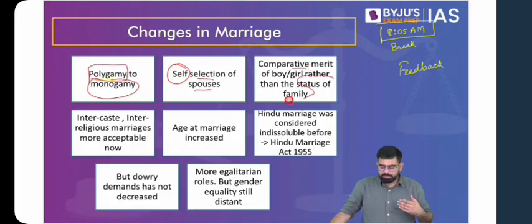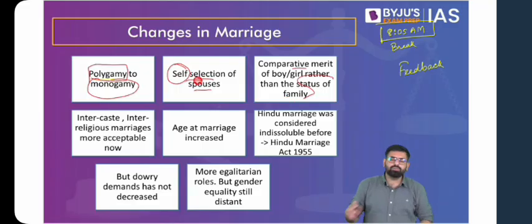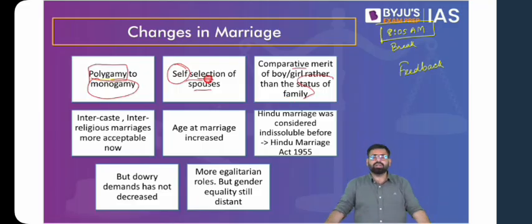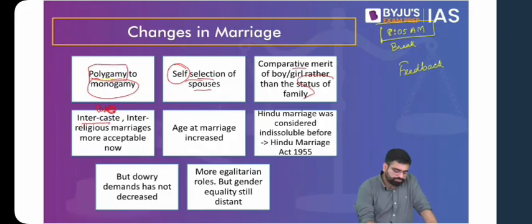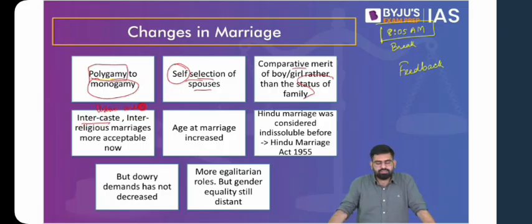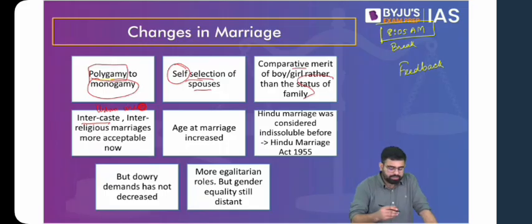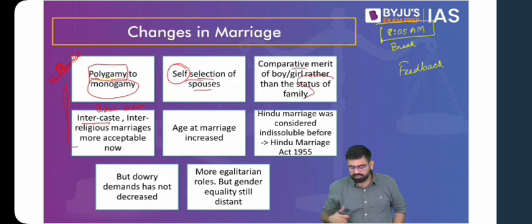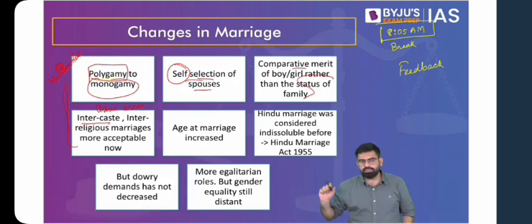But also you have to remember with this that changes are happening, but it is not that we have completely shifted to self-selection of spouses or completely shifted to interclass or intercaste marriages. No, we have to remember that these changes are happening slowly and steadily. Then you find intercaste marriages prevalent today and more so in urban areas. Then interreligious marriages have again become more acceptable now. But you still find that on your matrimonial websites and in your newspapers, generally you find listings in the name of caste or religion, that someone is seeking a match for a suitable girl from this caste or this religion.